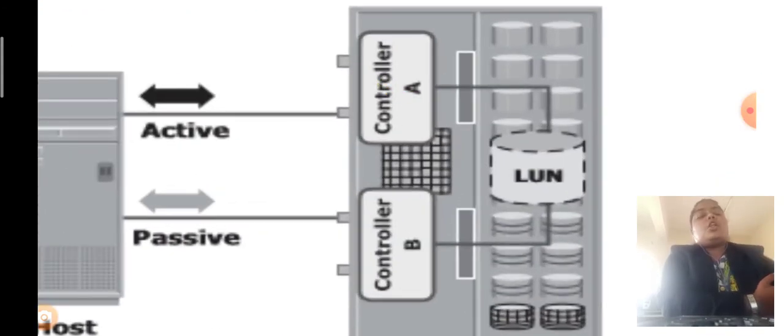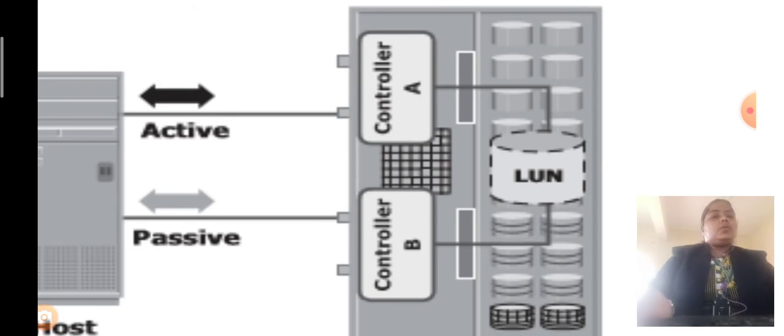Based on the logical unit number, it keeps on saving, because it is first come first serve. It is also suitable for small and medium sized companies for centralizing the data, and it is designed with two controllers, that is controller A as well as controller B.